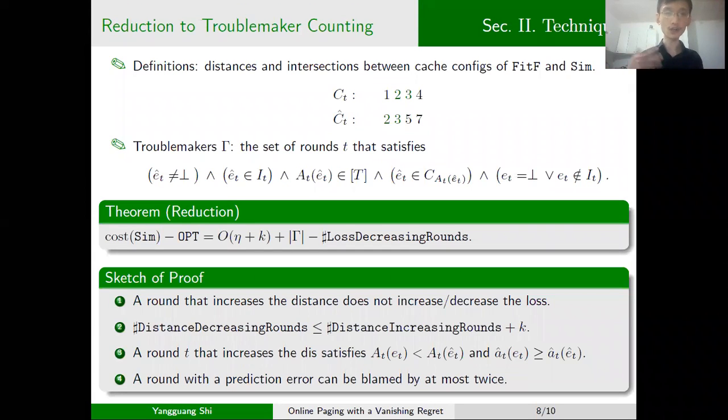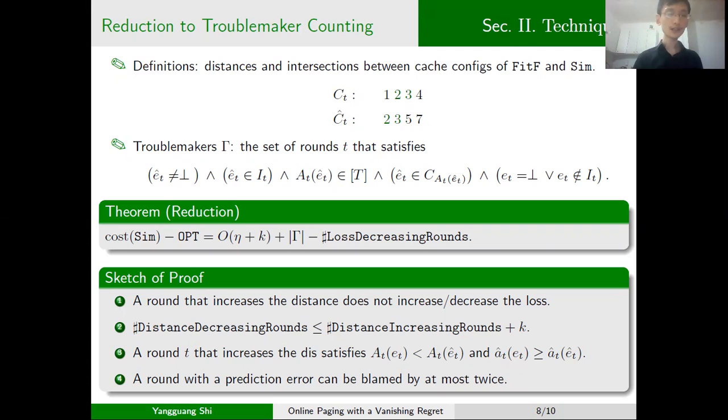This statement is obvious. And third, a round that increases the distance can always blame a round that is counted by the cumulative prediction error, because otherwise the algorithm fit F and the algorithm sim shouldn't invoke different pages in the intersection.